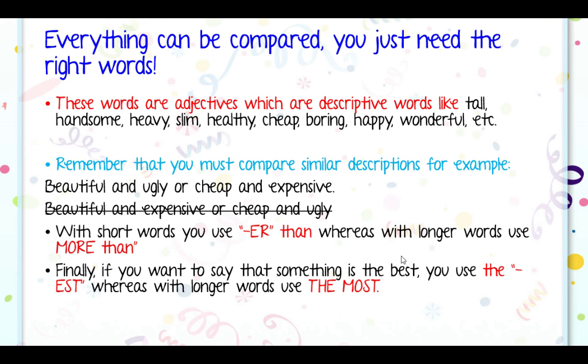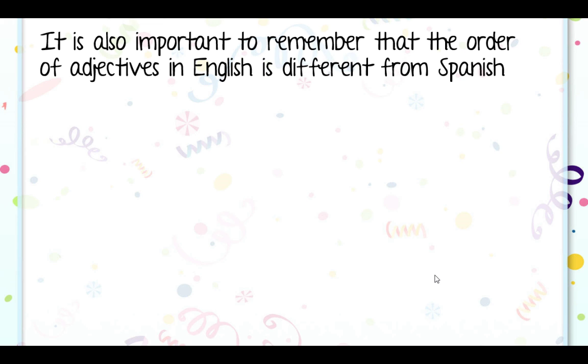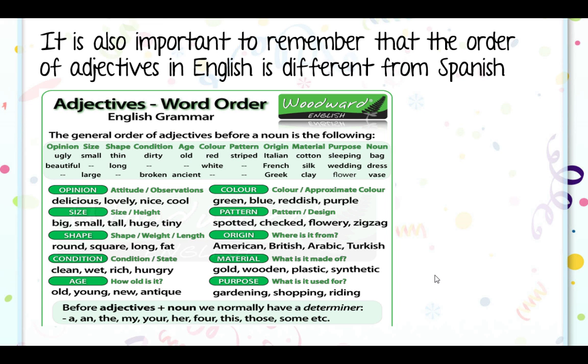Finally, if you want to say that something is the best, you use the EST, whereas with longer words use the most, as we've seen in classes. Good. It is also important to remember that the order of adjectives in English is different from the Spanish one. Okay? The order changes. So, let's see this sheet of paper. The general order of adjectives before a noun is the following. Acuérdense que entonces tenemos the determiner, un artículo, por ejemplo, cuando uno dice el o una cosa, ¿ya? El, la, los, las o uno, unas.